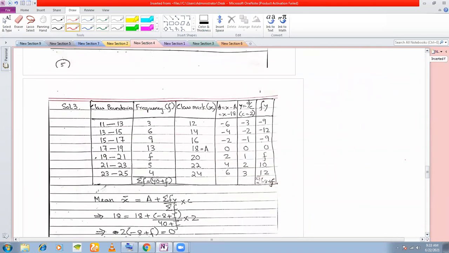What I have done is, first column I have made for the class boundaries that are given to you, then the frequency, the class mark, just as you do in deviation method. And I have taken deviations about 18. This is our assumed mean. And I have calculated the values of D here. I've used step deviation method here. You can use the direct method also. You can use deviation method also.